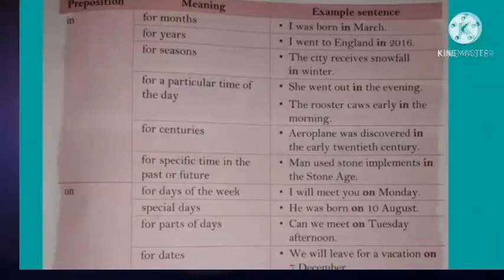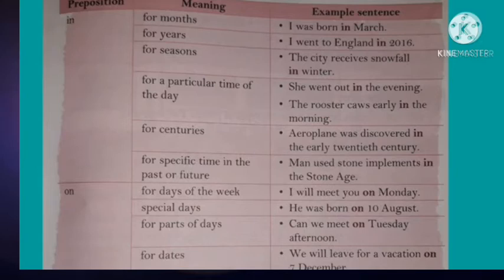Let's take the different types of prepositions and their usages. Let's start with the prepositions for time. First one, in. We have already discussed two usages of in. Third one, we use in for seasons. Example, the city receives snowfall in winter.